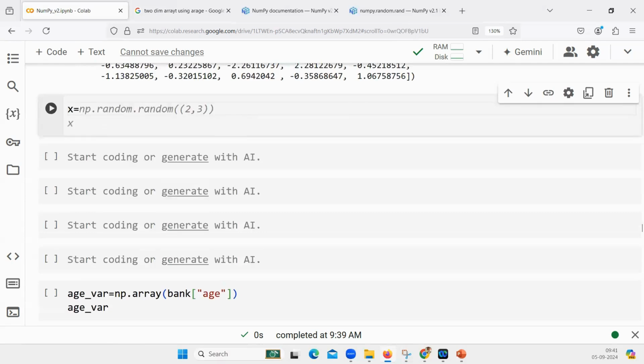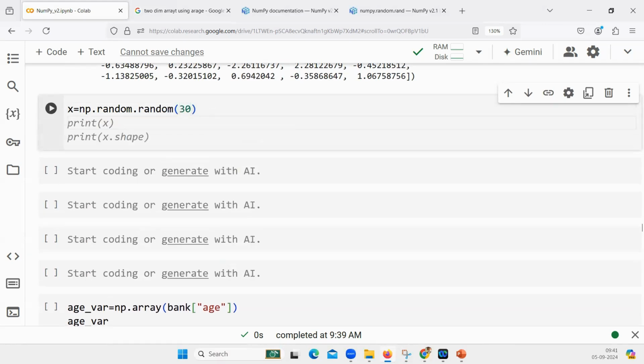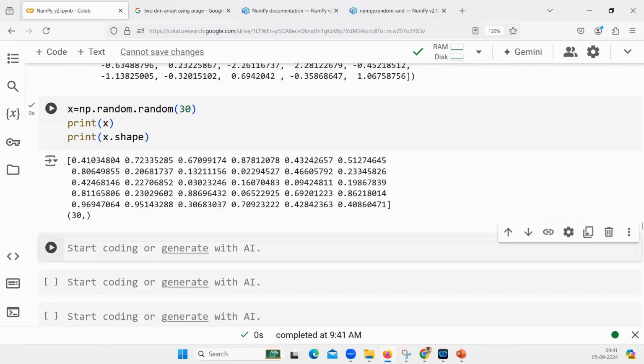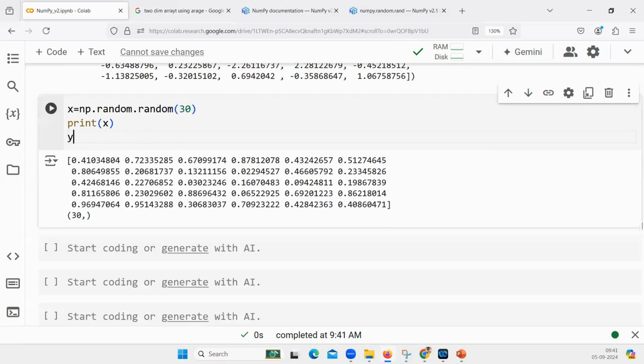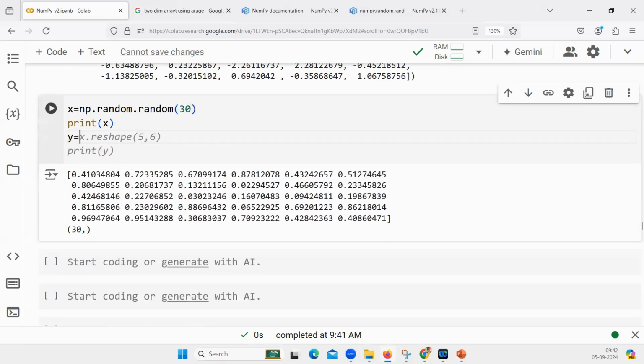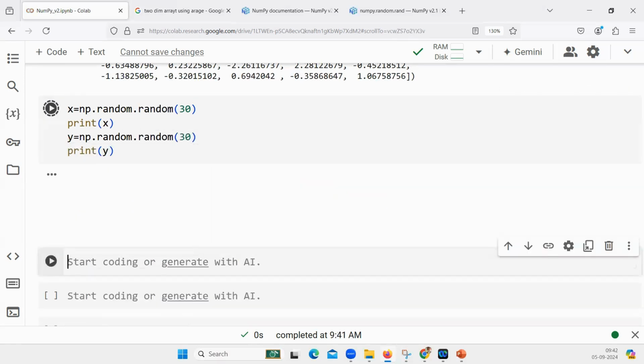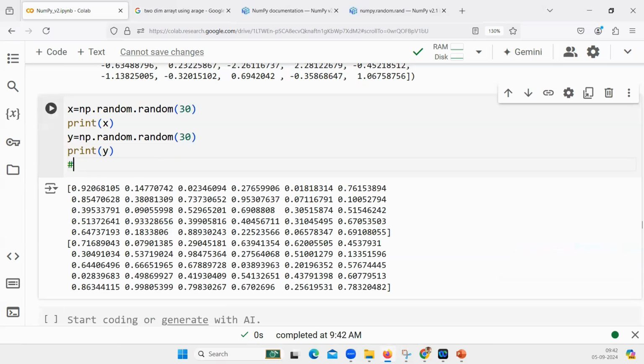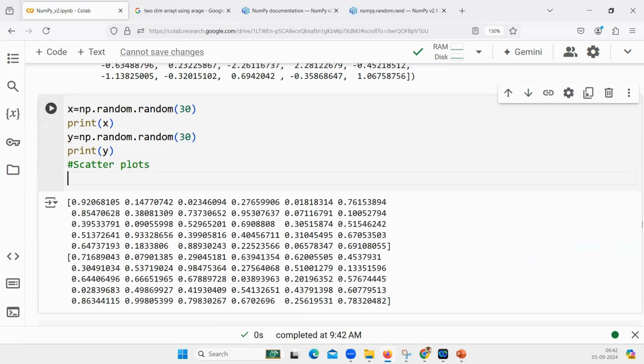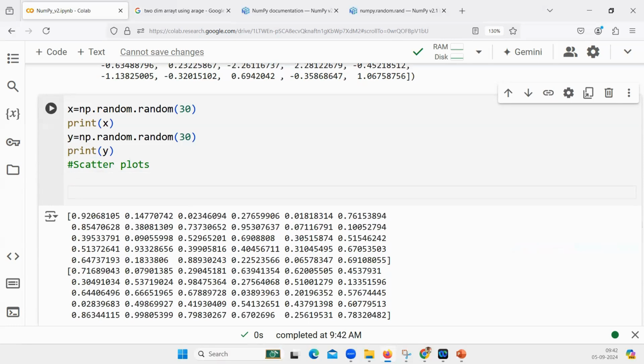Let's say X is an array which has 30 random values. Y is also an array. If I print X, it has these many random values. And Y is also created with np.random. X and Y have 30 values each. Let's say I want to create a scatter plot. Later on, we will discuss plots. So I want to demonstrate some kind of scatter plot. In that case, I don't want to use data from anywhere. Quickly, I want to simulate the data like this, X and Y, and a scatter plot for X, comma, Y.